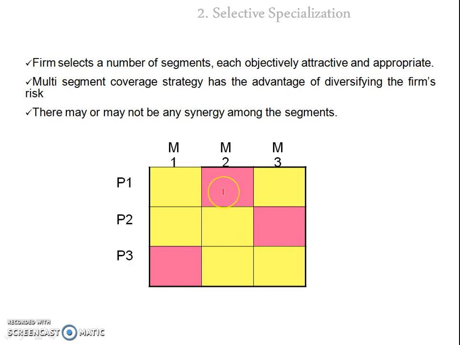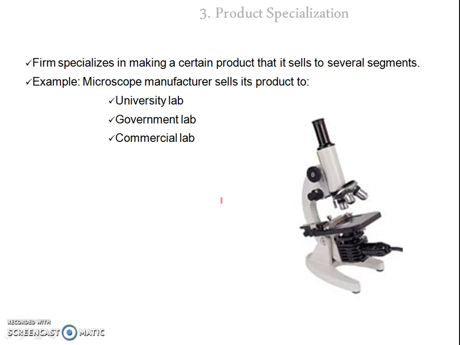Suppose one of the segments doesn't work well. In that case, there is no risk to the company. The other segments can cover up the risk of the first segment. So this is how this strategy can remove the limitations of the first strategy. Coming to the third strategy, which is product specialization.